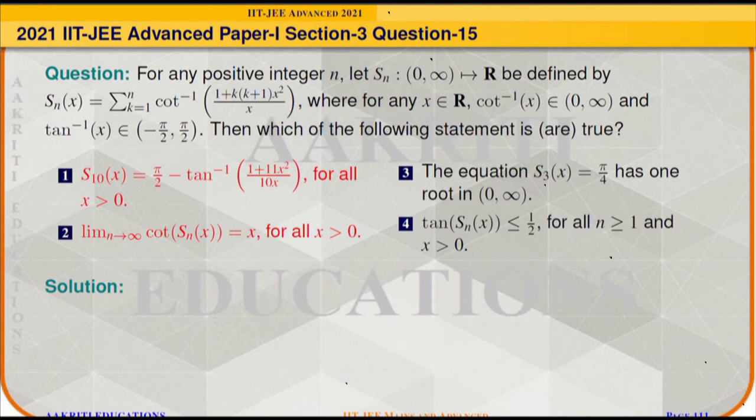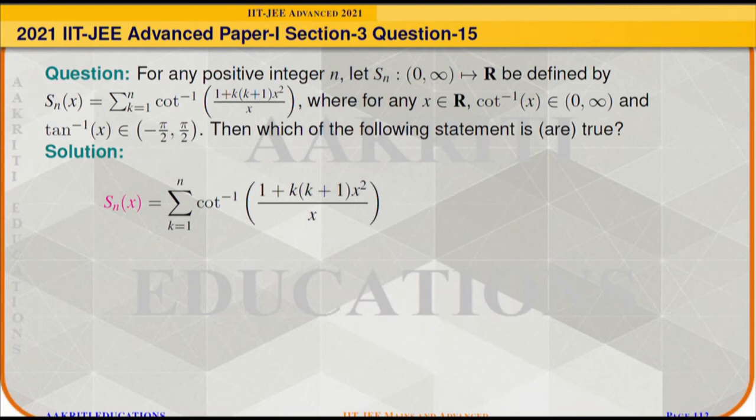Question 15. The question says, for any positive integer n, let Sn map from (0, ∞) to R be defined by Sn(x) equals the sum from k = 1 to n of cot inverse of (1 + k(k+1)x²)/x, where for any x belonging to R, cot inverse of x belongs to the open interval (0, π), and tan inverse of x belongs to the open interval (−π/2, π/2). Then we need to determine which of the following statements is or are true.